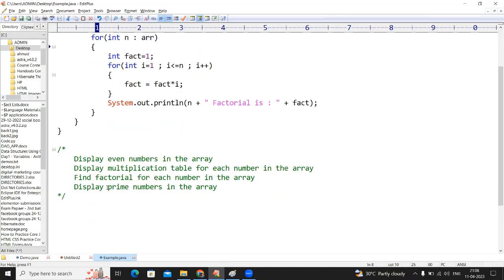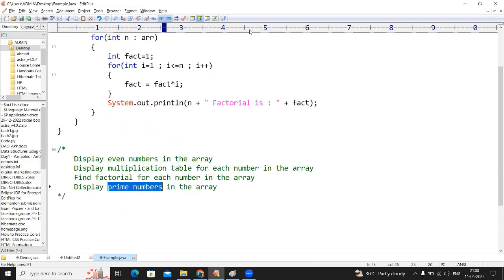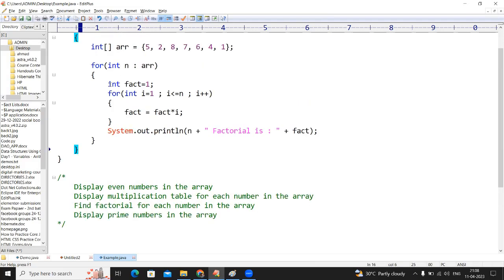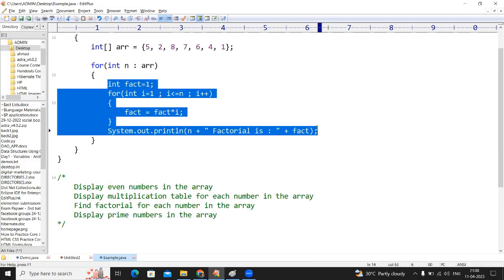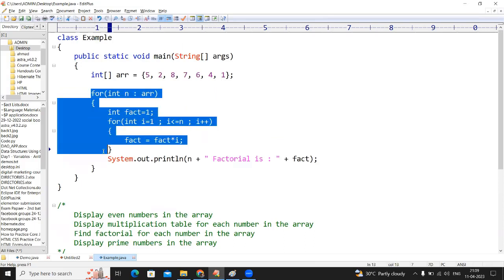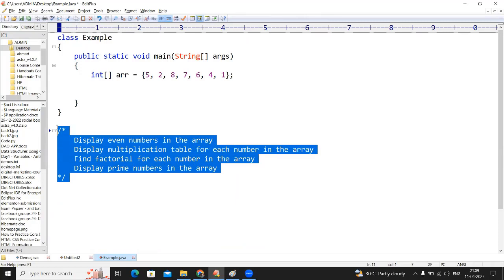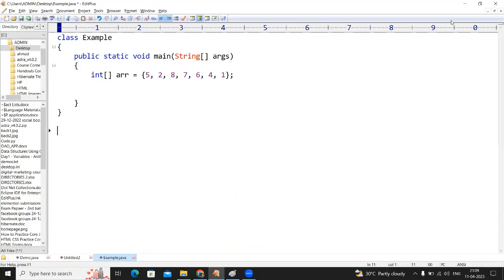So do you know, what is a prime number? The number which is having 2 factors is called prime. So in the same way, you please try that prime number also. Now I'll explain one more thing. Find the smallest element and find the largest element in the array.